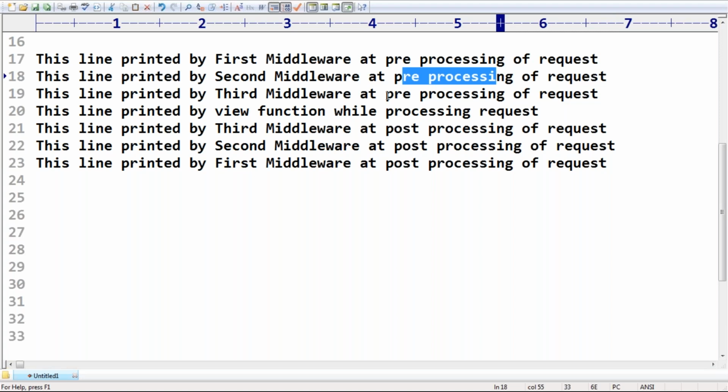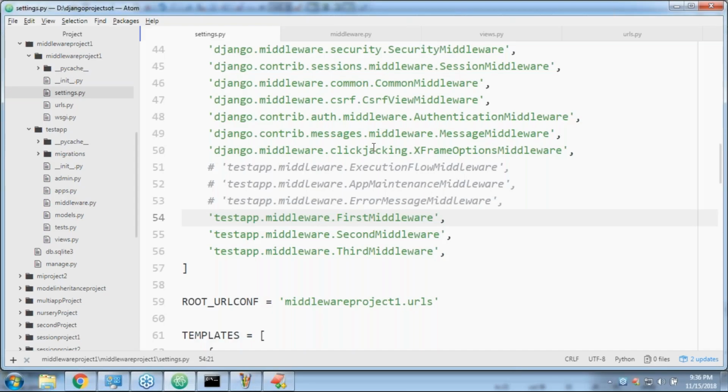I hope you understand in which order middlewares will be executed. Who is going to decide the order? The order of middleware configuration inside the settings. Clear? Now I have one small doubt. If I change the order, why not? You can change the order. I took the first middleware and placed it last. Now, can you please tell what the answer is?